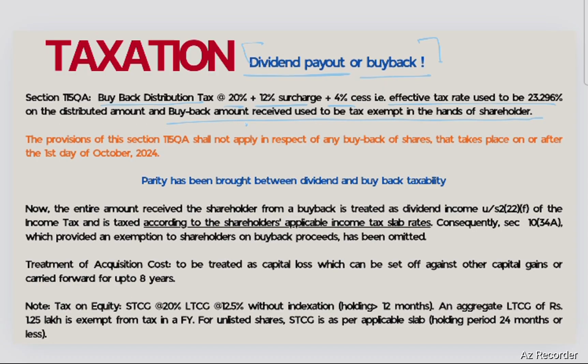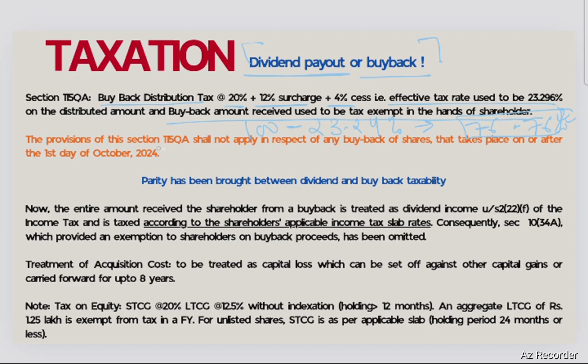Means suppose the company is distributing 100 rupees, then it will reduce that 23.24% from the proceeds. Approximately 76.76% will be passed to the shareholders from whom the company bought back those shares, but those rupees will be exempt in the hands of those shareholders.